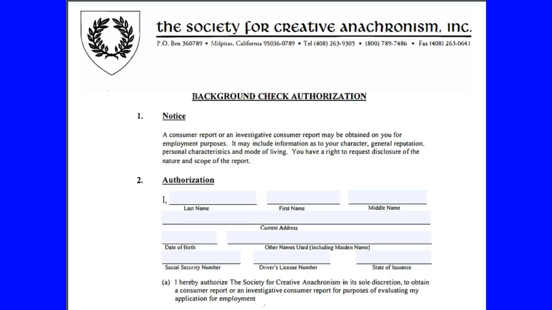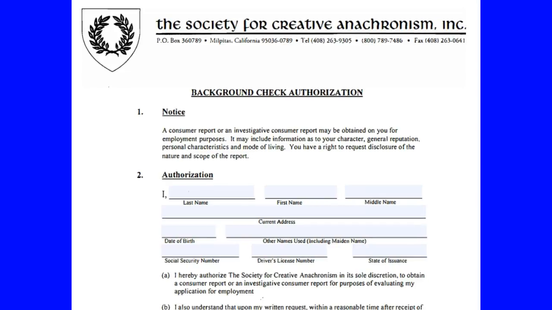Individual requesters should notify the Kingdom Youth Officer, with a copy to the Kingdom Seneschal, that they have requested a background check. The Kingdom Youth Officer or Coordinator will provide the Kingdom Seneschal a list of all requested background checks. The Kingdom Seneschal will review and approve the list of requested background checks and forward the list of approved requests to the corporate office.